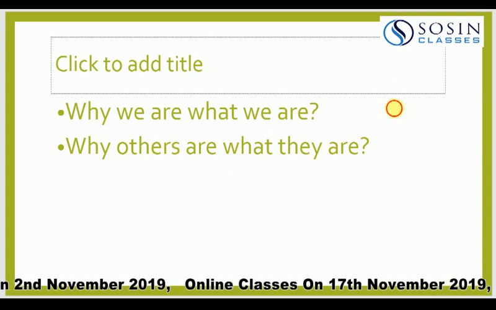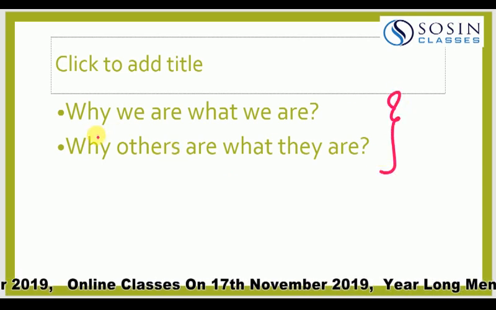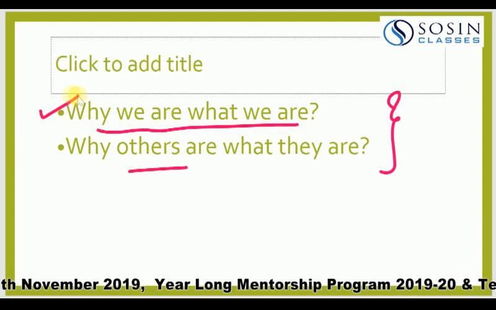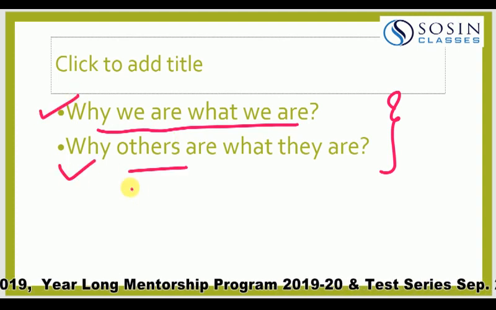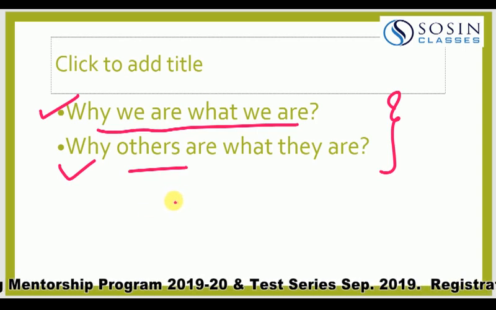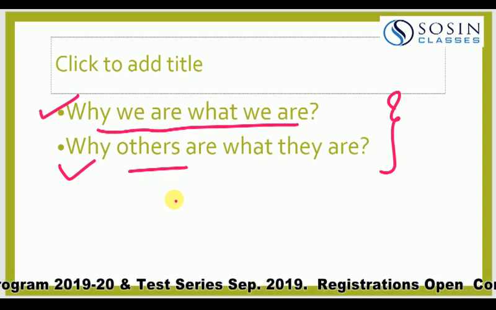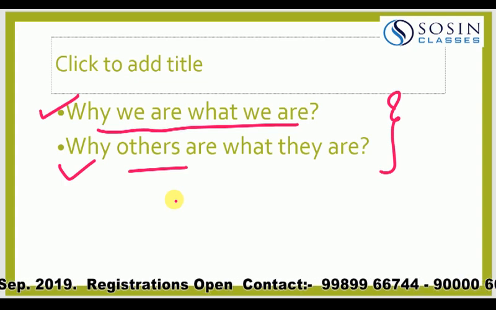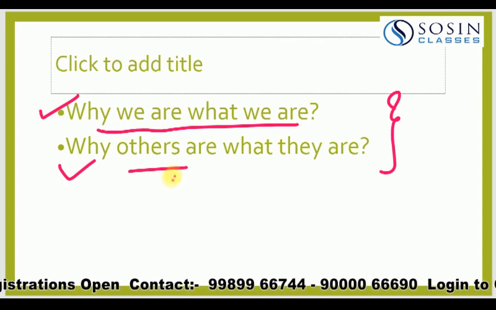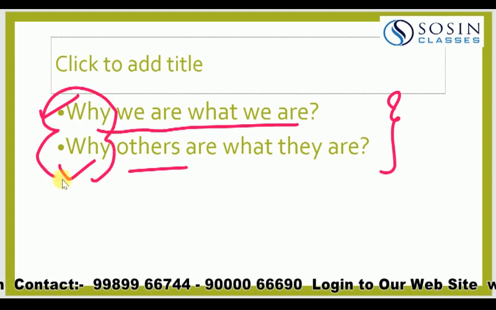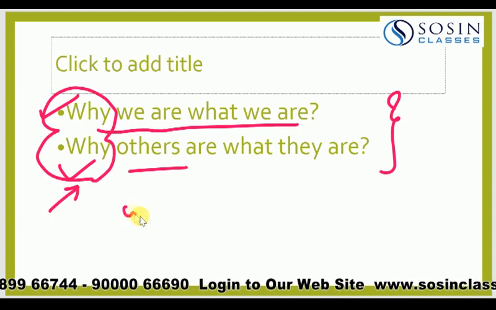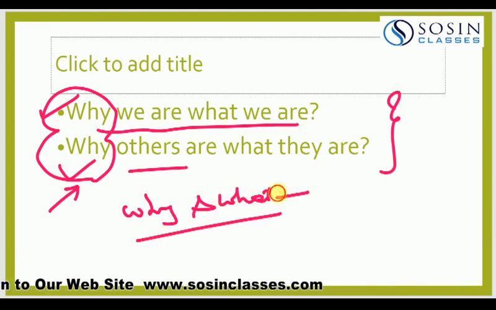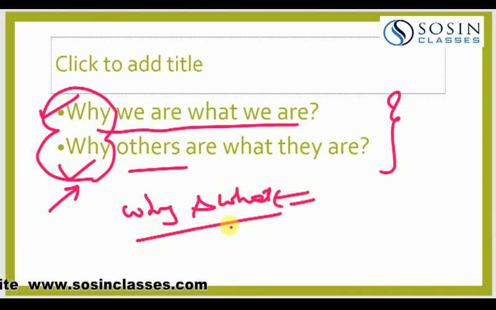And the subsequent questions, if we observe, this is also something that anthropology tries to study: why we are what we are and why others are what they are. I think this is a very great puzzle that many of us must have encountered, that is, why we do what we do and why they do what they do. I mean, the whys are actually something that are tried to be explained in this subject. So the two things there, why and what, these are the two that become the subject matter of anthropology.